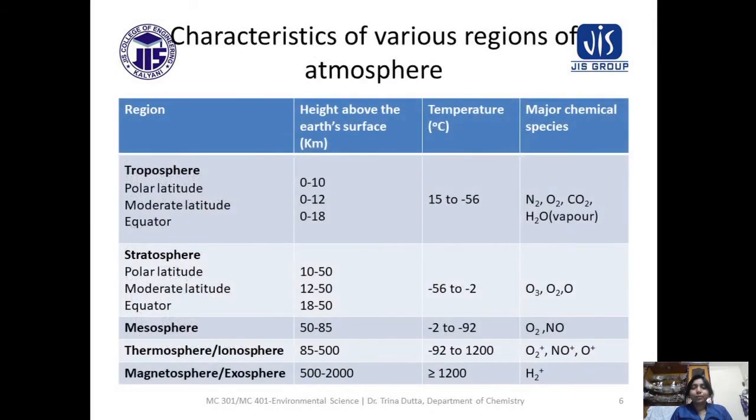Another will be, which region is the hottest region of atmosphere? If we ask which one is the hottest region of atmosphere, then you have to answer thermosphere. If the options are troposphere, stratosphere, mesosphere, thermosphere, so the answer will be thermosphere. If the magnetosphere is among the options, then magnetosphere will be the answer.